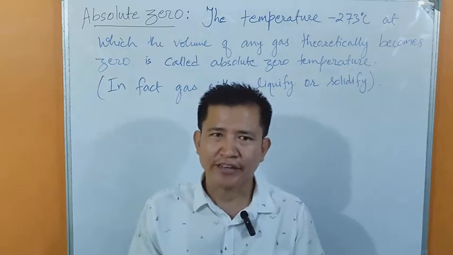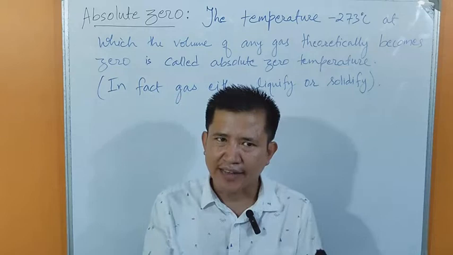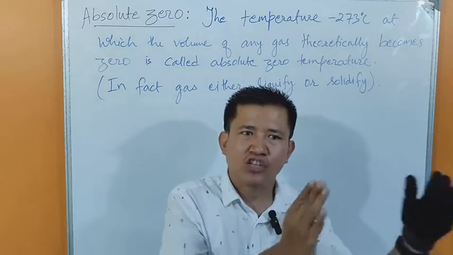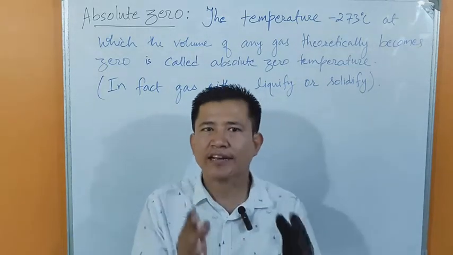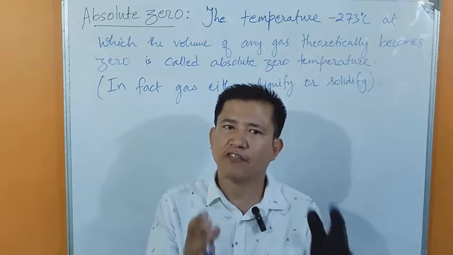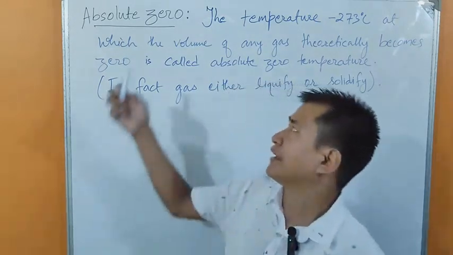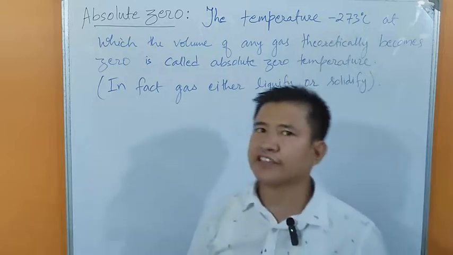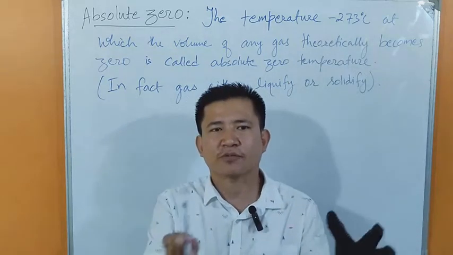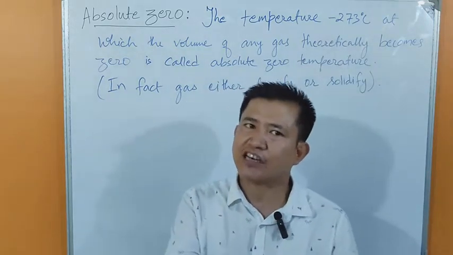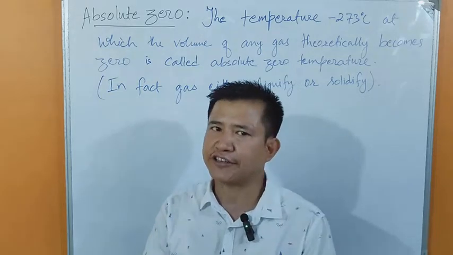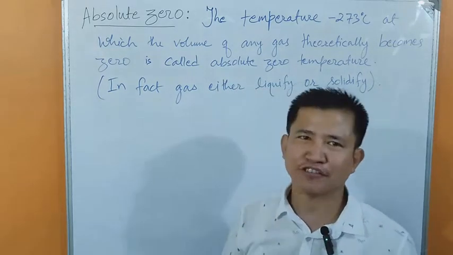So when we say the gas is converted to either solid or liquid, we can assume that the volume of gas has become zero. So at this temperature, minus 273 degrees Celsius, the volume of gas becomes zero because gas either liquefies or solidifies. Okay, this is absolute zero.